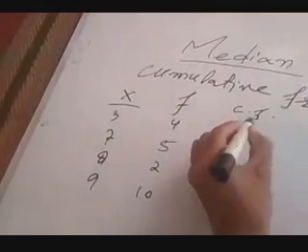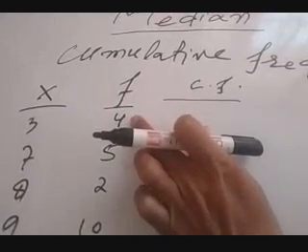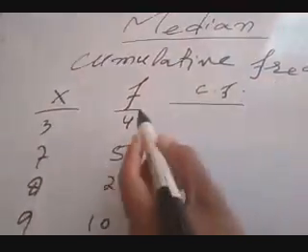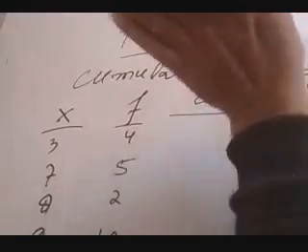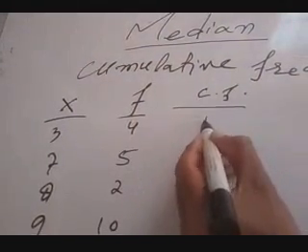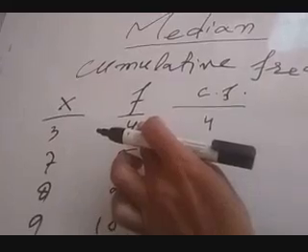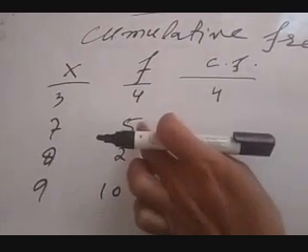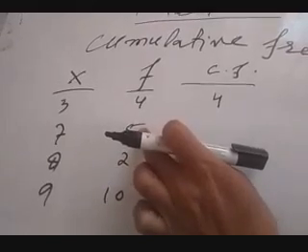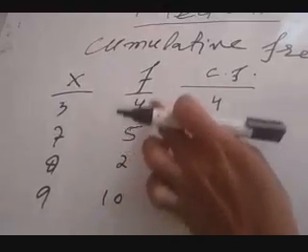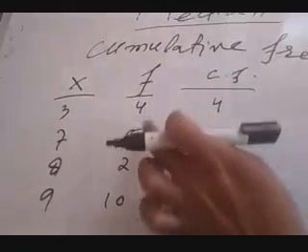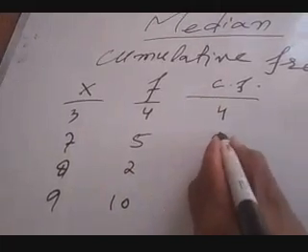Cumulative frequency we calculate by summing the previous frequencies. For instance, the first frequency is 4. Prior to this, there is no frequency. So the cumulative frequency of the first frequency is 4. Now the second frequency is 5. Prior to 5, there is one frequency, 4. So add 5 plus 4, you will get 9.